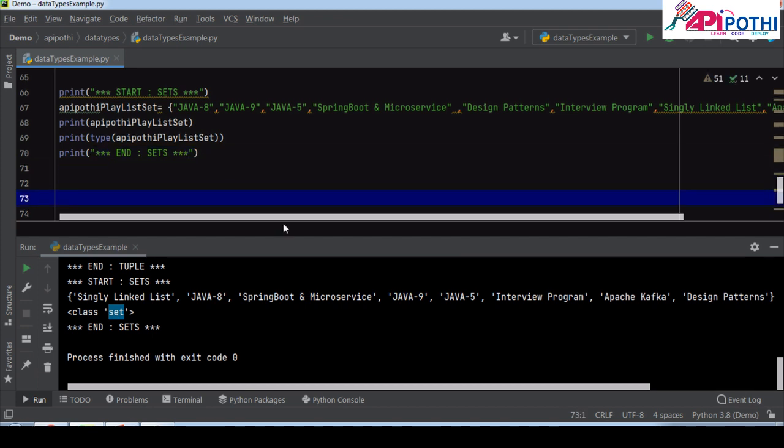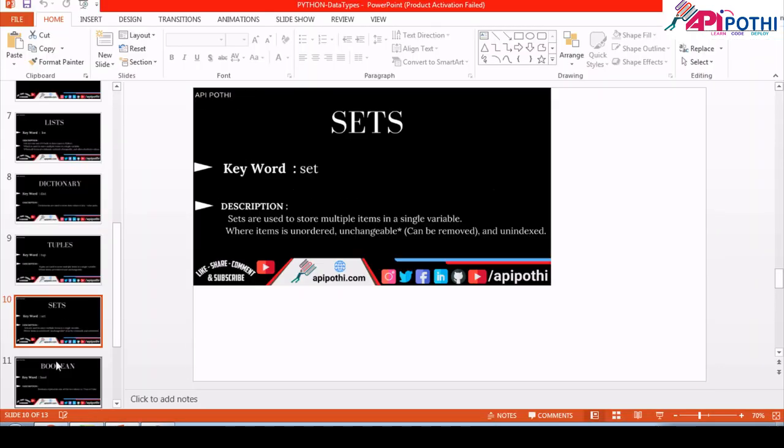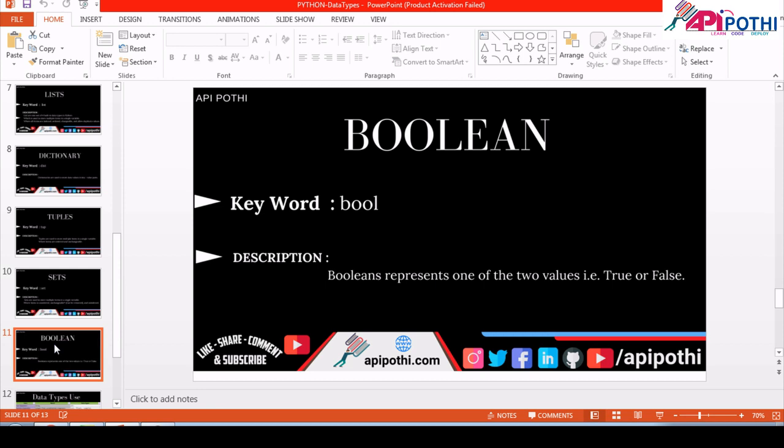Okay. Now coming to another interesting data type called Boolean. For Boolean, the reserved keyword is BOOL, all in lowercase, reserved in Python. For Boolean we have two possible values, either true or false.